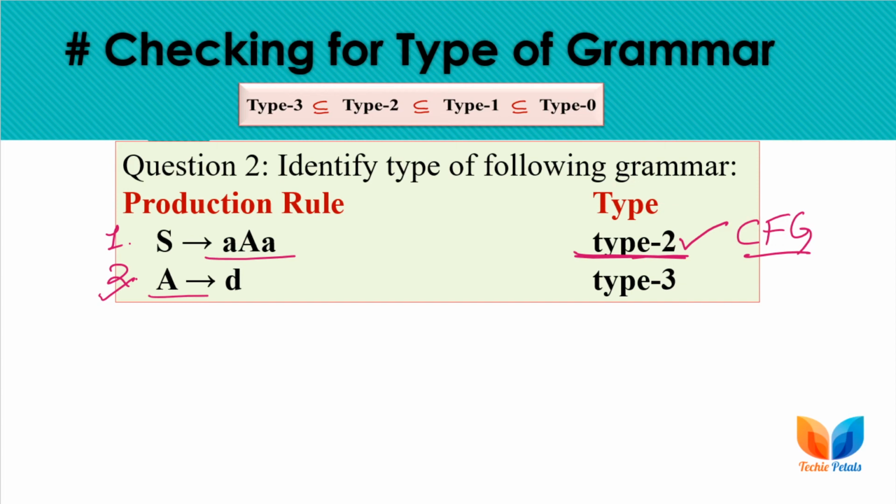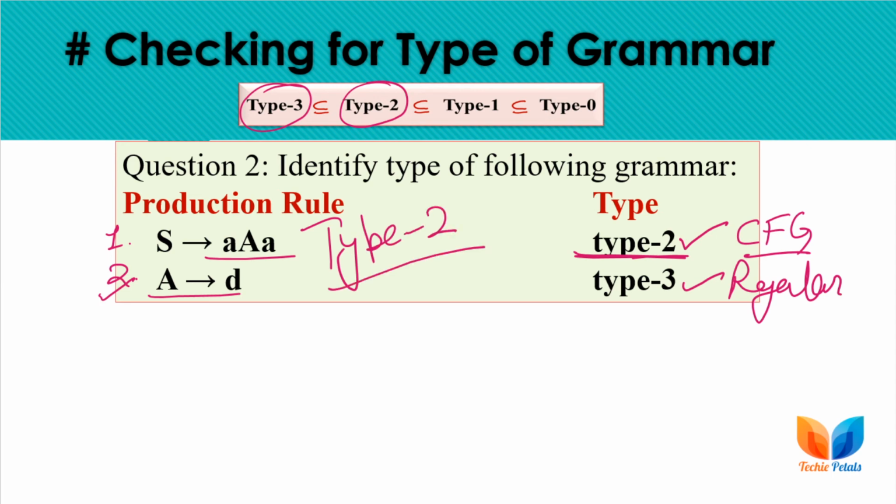Here, as we have a mix of different types of rules, we have to check for the superset. Type 2 is a superset of type 3, so type 3 is a subset of type 2, and the overall type of this grammar is type 2. We have to take the superset always.